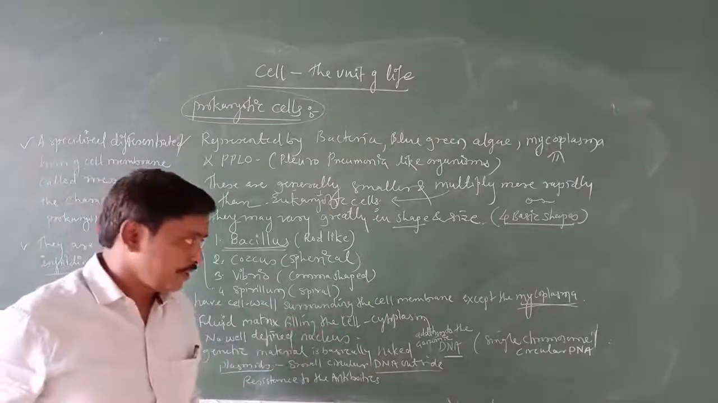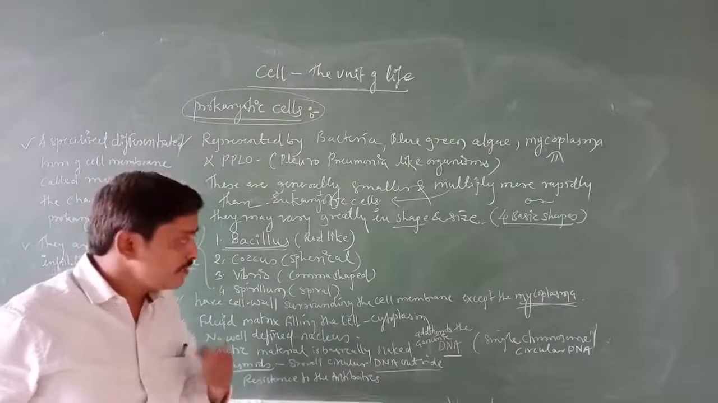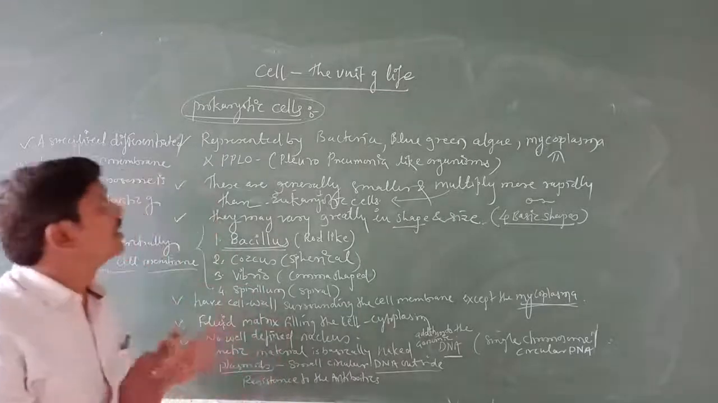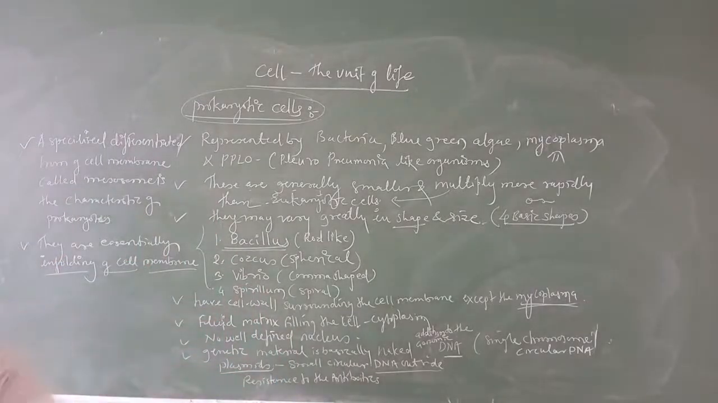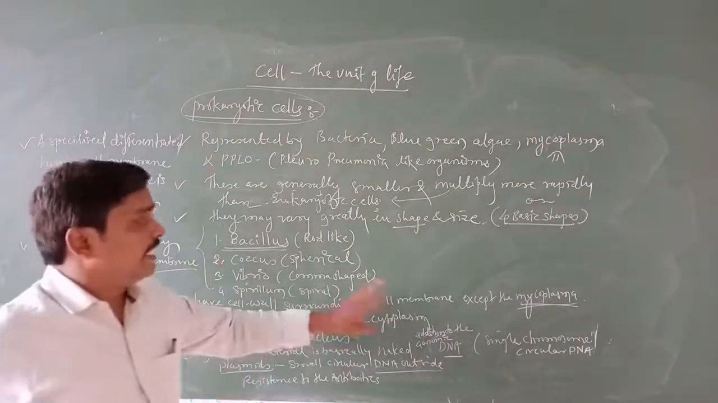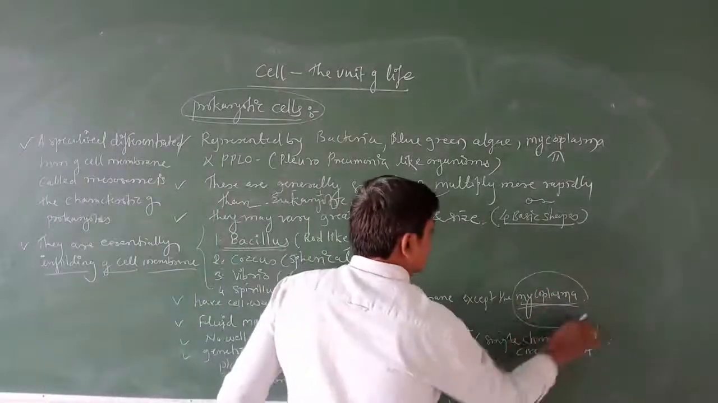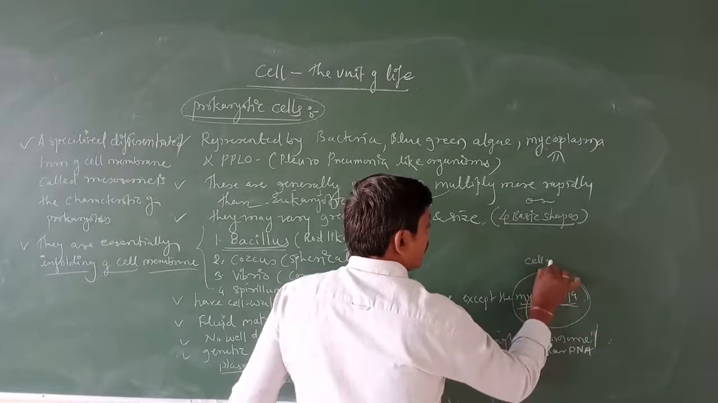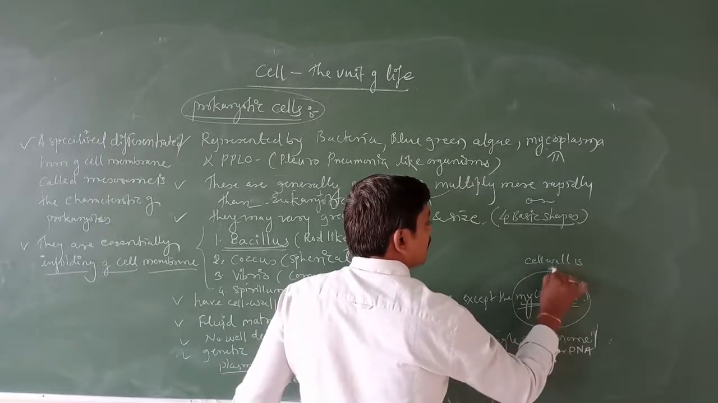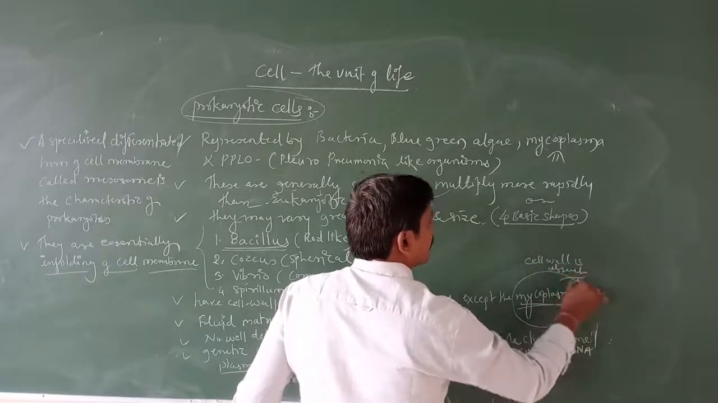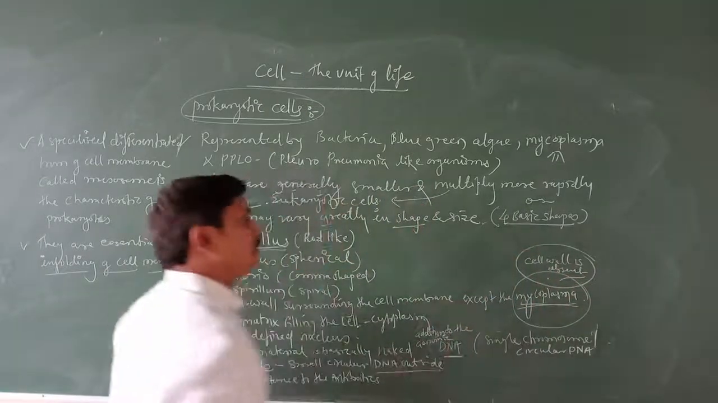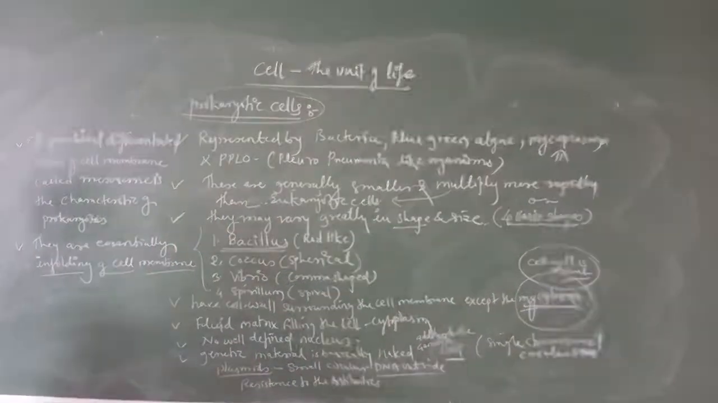Apart from mycoplasma, all other prokaryotic cells have the cell wall that is surrounded by the cell membrane. This is very important. Except the mycoplasma, in mycoplasma the cell wall is absent. Based on this, a competitive exam question is also asked.